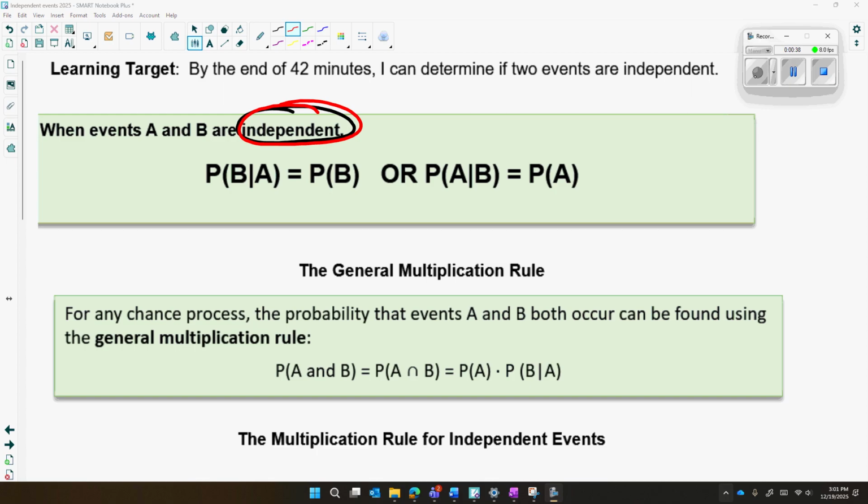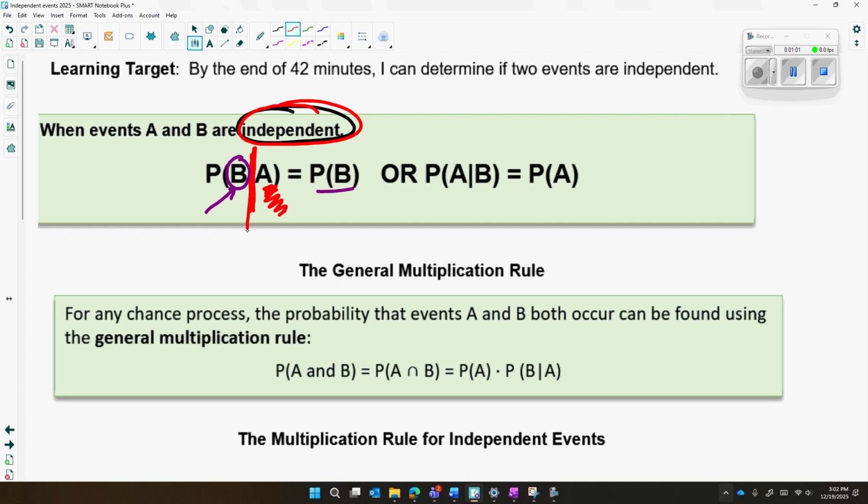Now, this brings us to this formula or rule, which is always true for independent events. Let's say we know that event A has already occurred. If two events are independent, this means the probability of event B should remain the same even though we were told that event A has already occurred.